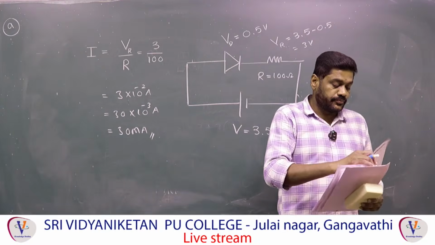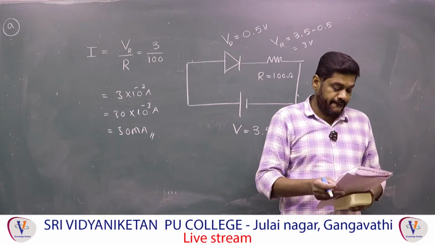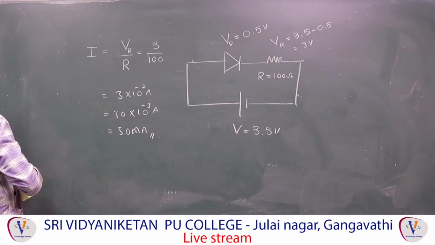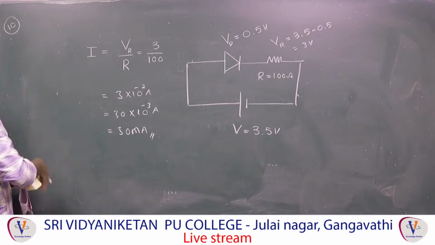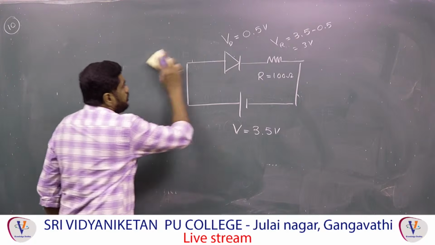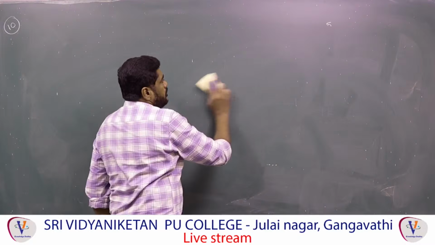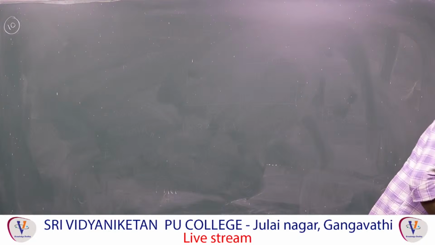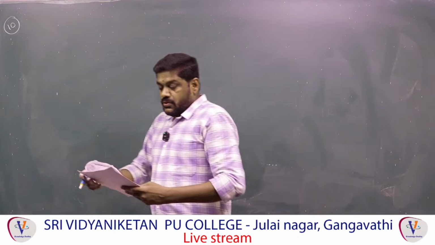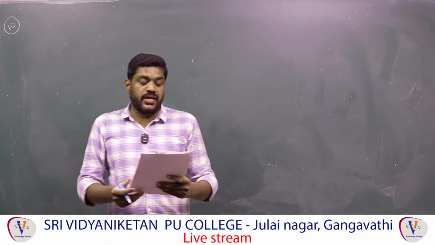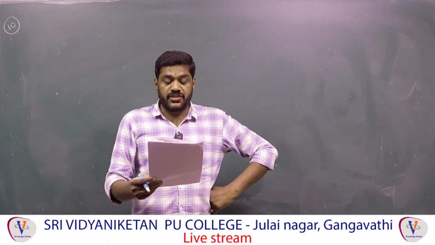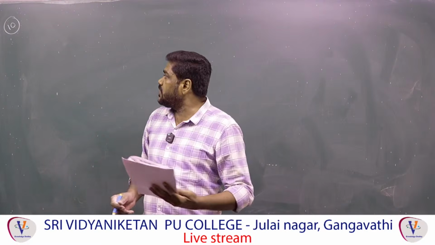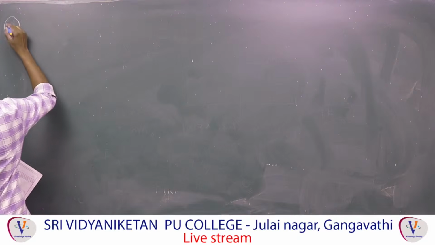Now let's go for question number 10. To observe the diffraction pattern, the size of the obstacle should be of the same order as the wavelength. The first option is correct, because that is a theoretical point. And let's go for the 11th question.